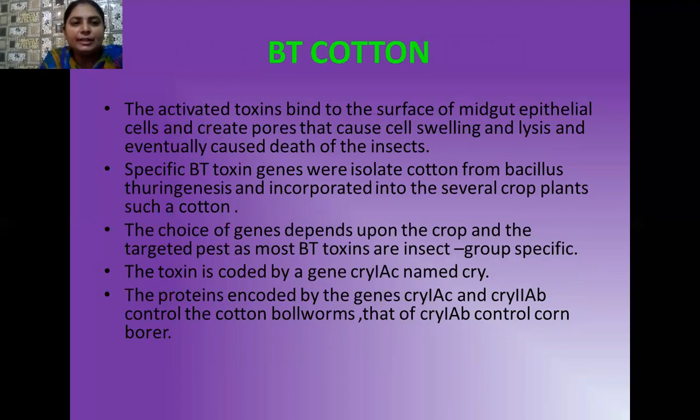Proteins encoded by the genes Cry1AC and Cry2AB generally control cotton bollworms, which cause disease in the cotton plant. And there is another Cry gene, Cry1AB, which controls the corn borer insect. In this way, we have obtained so many tailor-made plants and transgenic plants.